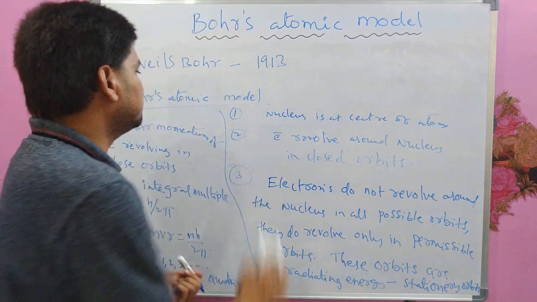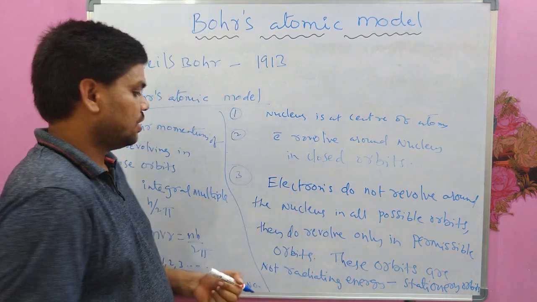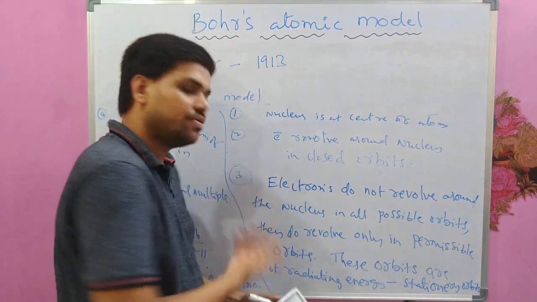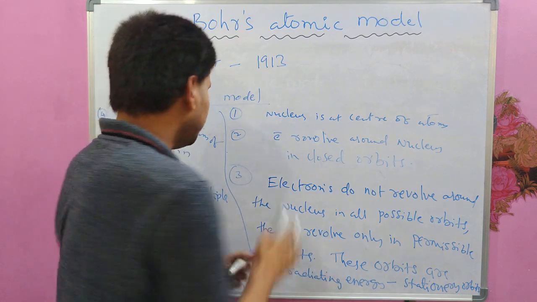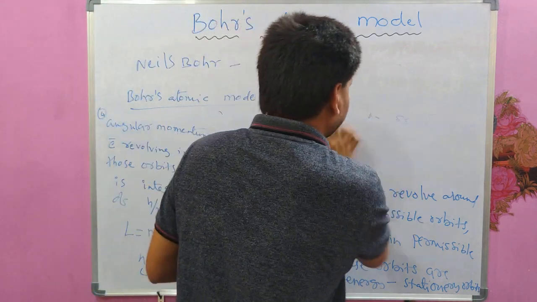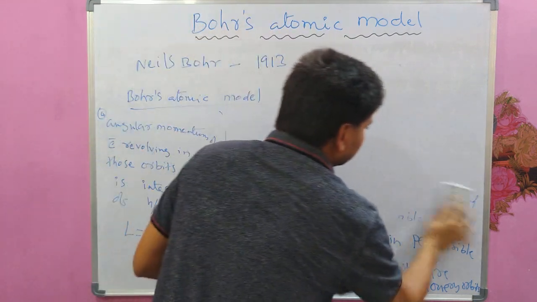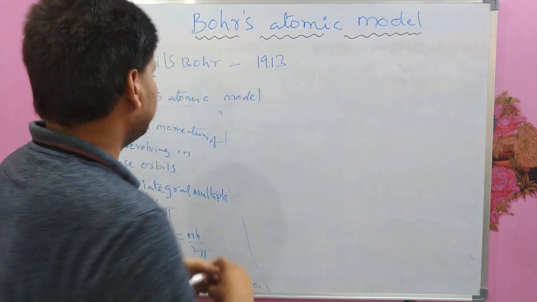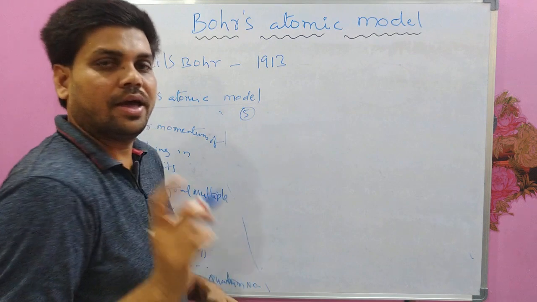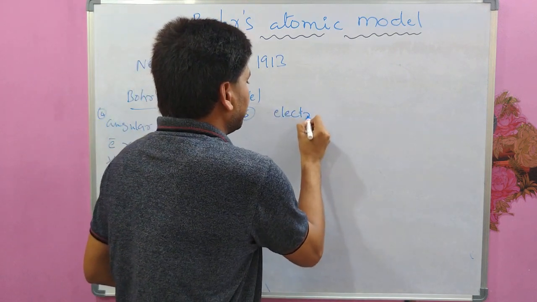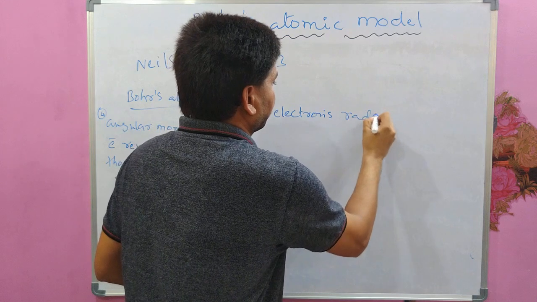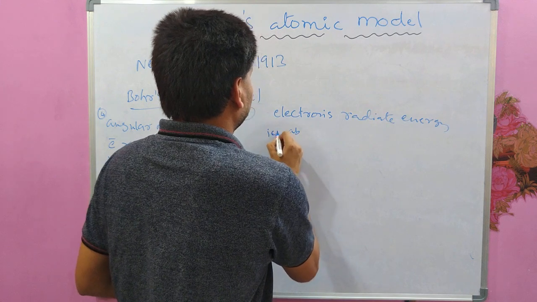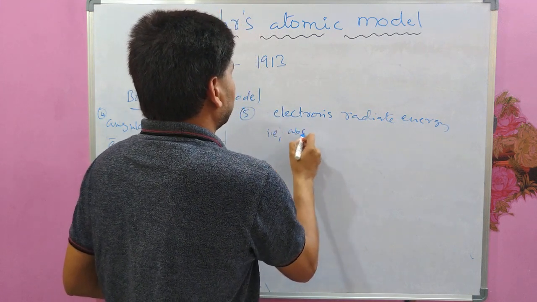That is said in the next postulate. Actually the fifth, but the first 2 points were actually by Rutherford itself. Okay, so the fifth postulate: electrons radiate energy, which means absorbed or released.